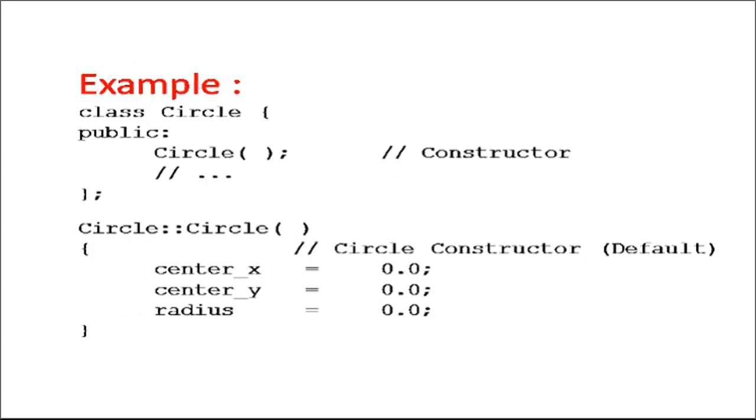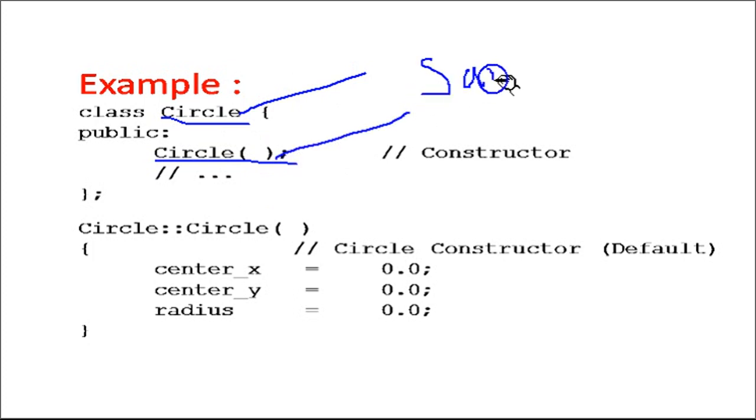So here we have taken one example. The class name is circle. Circle is a class name. Now in this circle class, we have one constructor, which we have declared. Now, as I said, a constructor is a special member function which has the same name as the class name. So what is the class name here? Circle. What is the constructor name? Circle, which is the same, not different, right?